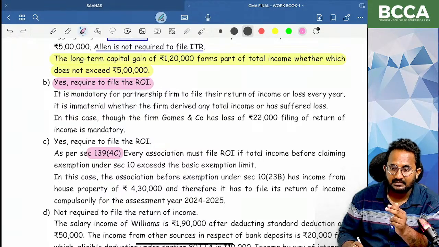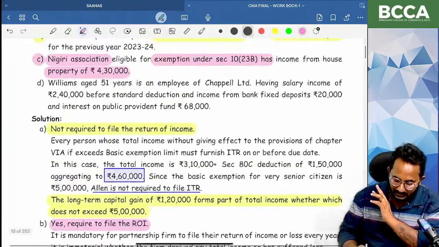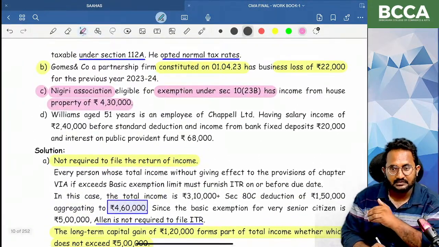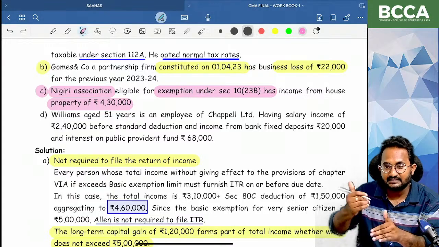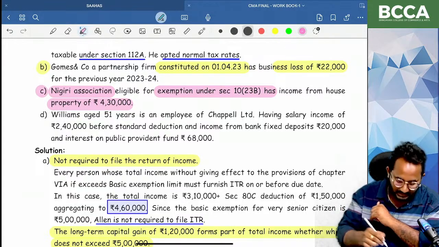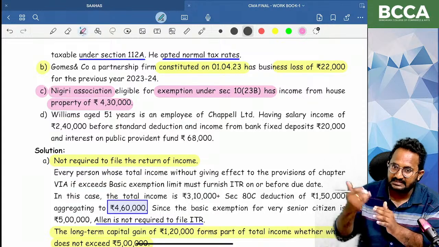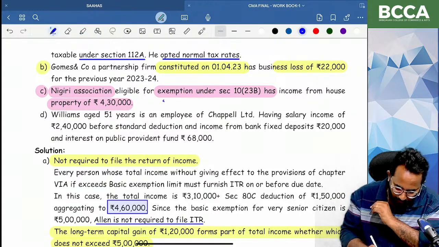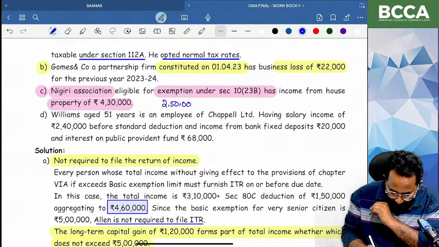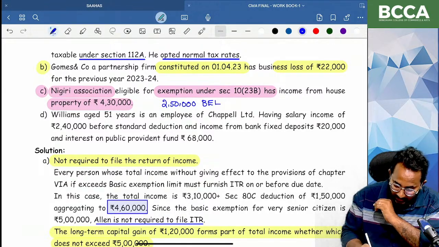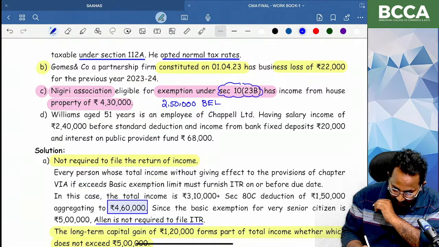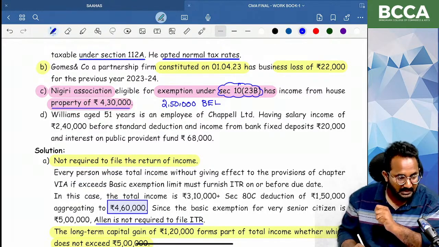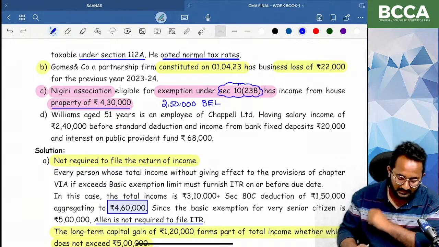Before claiming that exemption under Section 10, if their total income exceeds the basic exemption limit. Here, they will get the 4,30,000 as an exemption. But before that exemption, what is the total income? Gross total income 4,30,000. It exceeded what? The basic exemption limit of what? 2,50,000. Are you clear? Basic exemption limit is 2,50,000. Before claiming the Section 10(23) exemption, they have total income of 4,30,000, which exceeded the basic exemption limit.